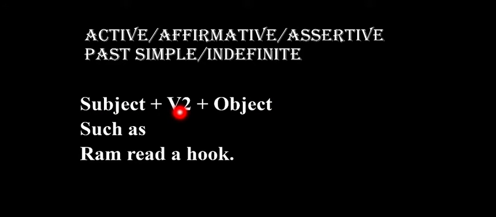Subject plus second form of the verb plus object. This is the active, affirmative or assertive structure of past simple or indefinite tense. An example is: Ram read a book.